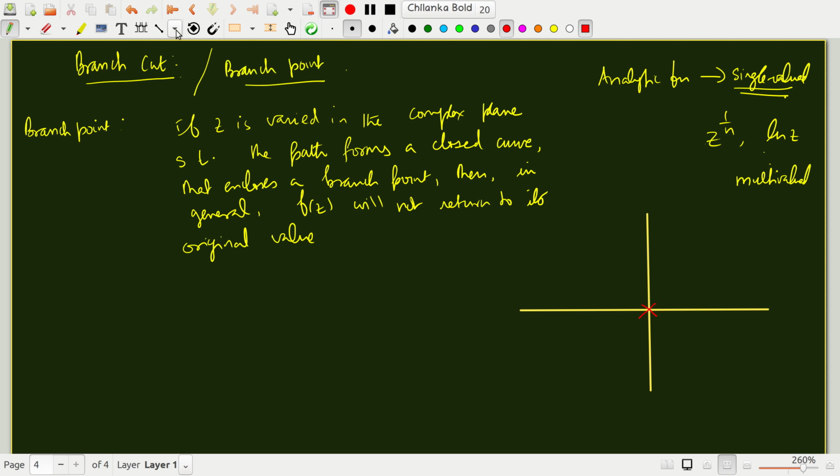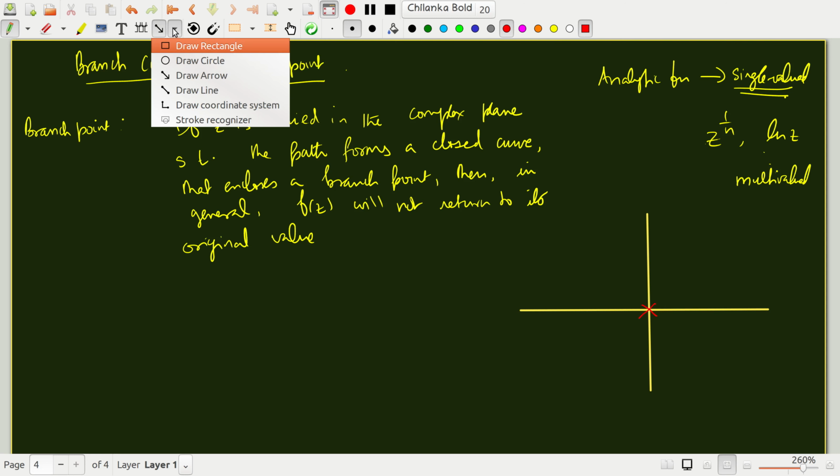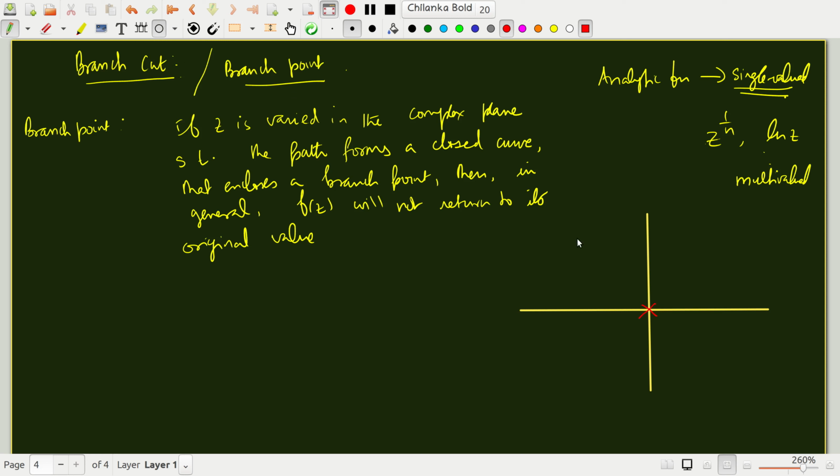Suppose I go around the origin. Now if I go around and come back to that same point, so I start here, I go around and come back, the function will not return to its original value, it will take a new value. That is the meaning of a branch point.